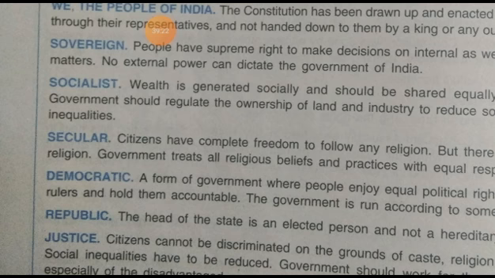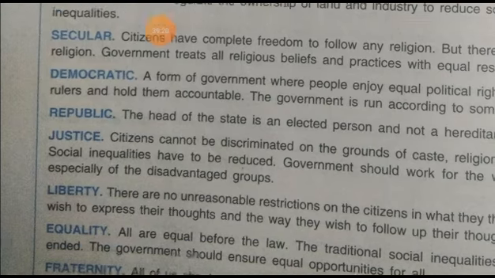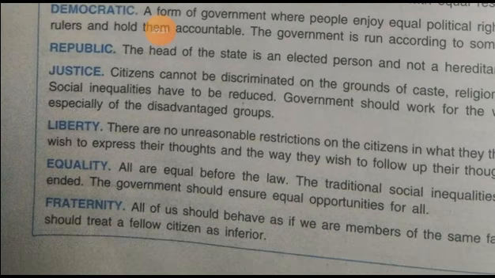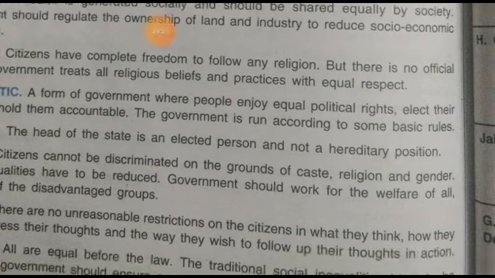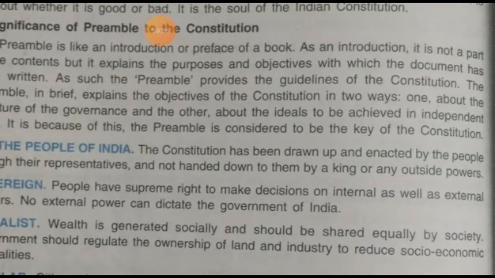Secularism, we have explained, relates to religious freedom. And then democratic, justice, republic, liberty, equality, fraternity, all these terms we have explained. So here is the end of the lesson. Thank you, students.